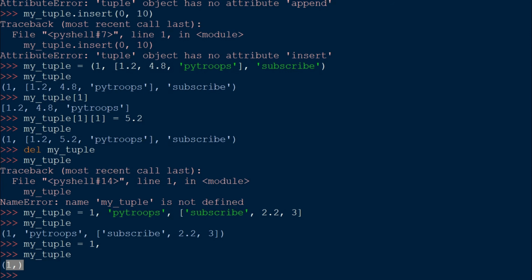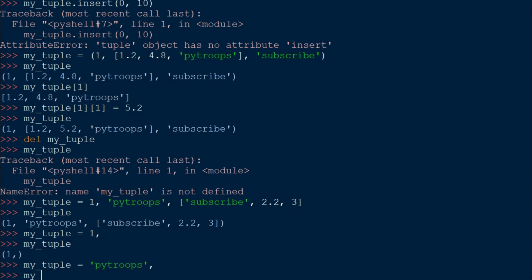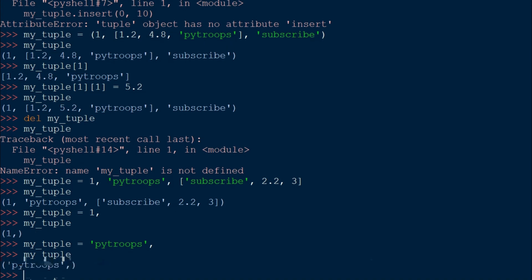That is how you define a tuple with one value. You need to have a comma at the end. Similarly, you can do that with a string value: myTuple is equal to pytroops and comma over here, press enter, type myTuple again and press enter, and you will get the tuple with a single value, which is pytroops.